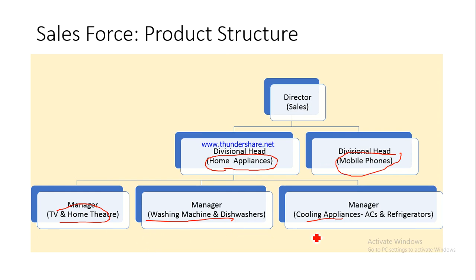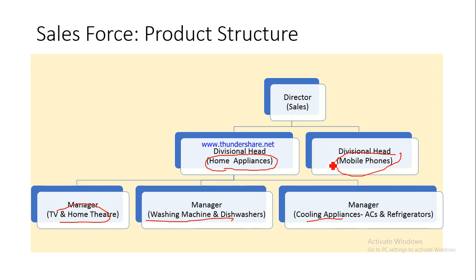Now the sales force division has been structured based on the product line. So what does this mean? This means that divisional head of home appliances would only be taking care of these three product lines. He would be reported by these managers who are taking care of these individual product lines, and they would be responsible for selling these product lines across the country and across different customer groups. They would be selling to retail customers also, to business customers also. They would be selling in UP also, Jammu Kashmir also, and Tamil Nadu also, right?